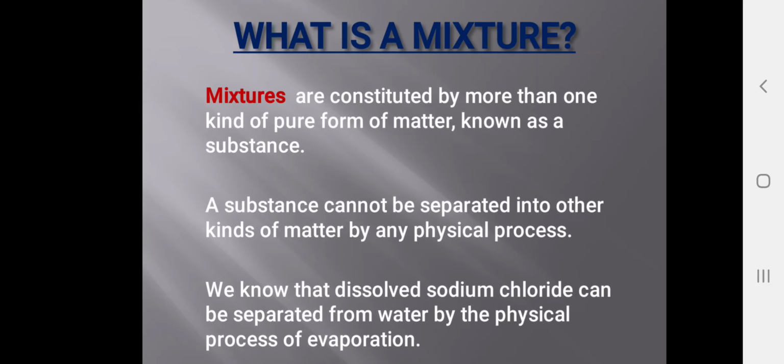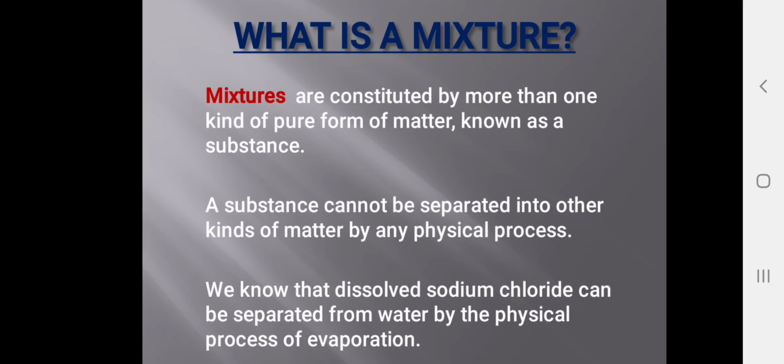A substance cannot be separated into its constituents by any physical process. We know that dissolved sodium chloride can be separated from water by a physical process called evaporation. So take one solution of sodium chloride and water. Sodium chloride means common salt, NaCl. We can separate the NaCl from water by the process called evaporation.